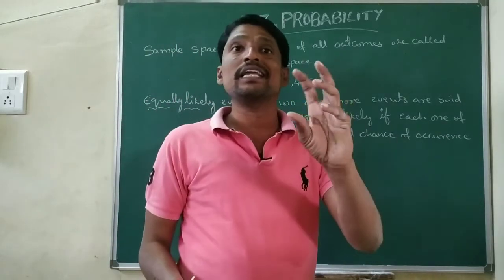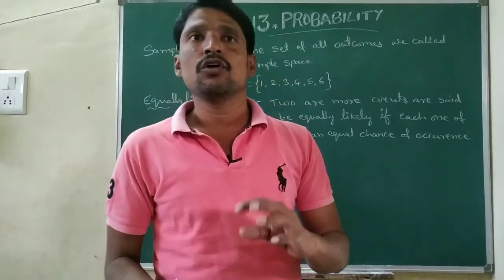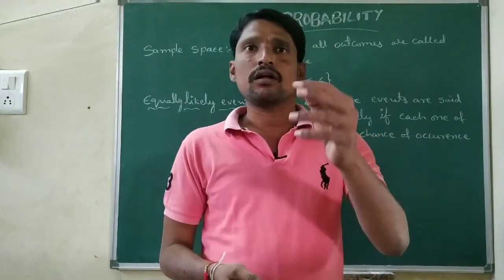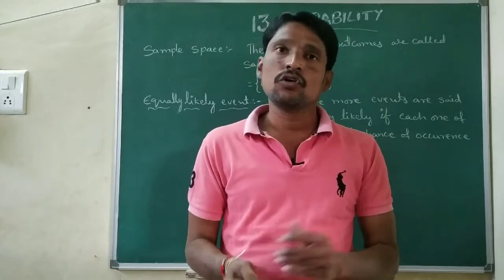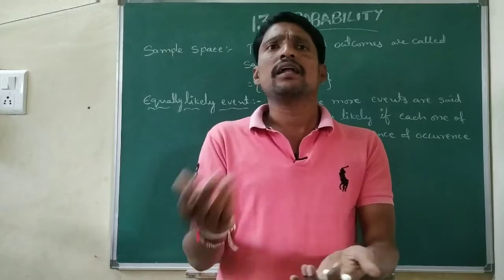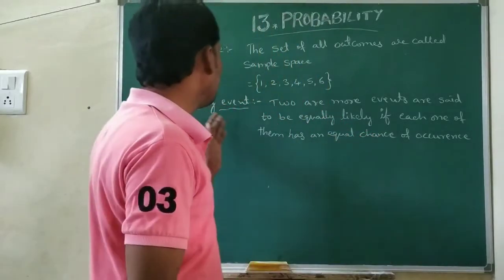So when we are getting an equal chance of occurrence, that is called equally likely events. For example, when a coin is tossed, getting a head and getting a tail. We are tossing a coin, maybe getting a head or a tail. Is it an equal chance or not? So that is called equally likely events.